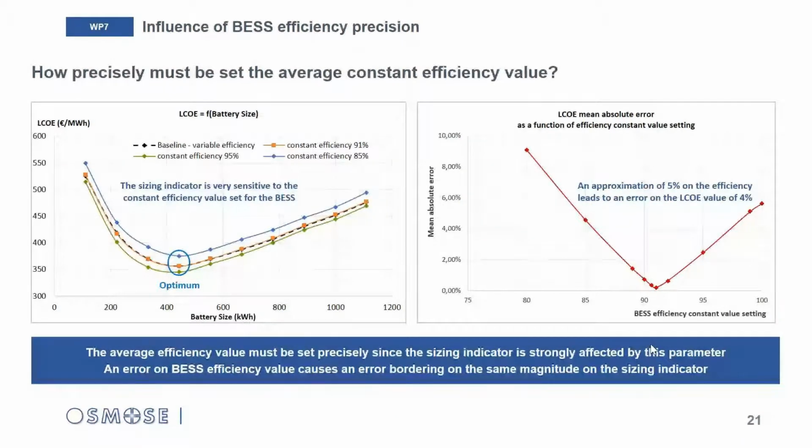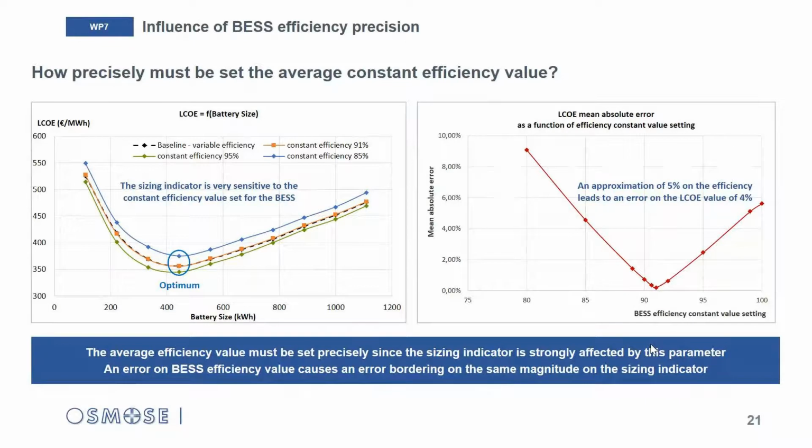But this raises a second question. What happens if the average efficiency is difficult to precisely know, and if I made an error of a few percent in its estimation? So these graphics give an idea of the answer by comparing the sizing results with a constant efficiency value varying around its exact value of 91%. As you can see on left, it doesn't change the optimal battery size, which remains around 400 kilowatt hour, but you have to be cautious on that since the sizing indicator value is nevertheless strongly affected.